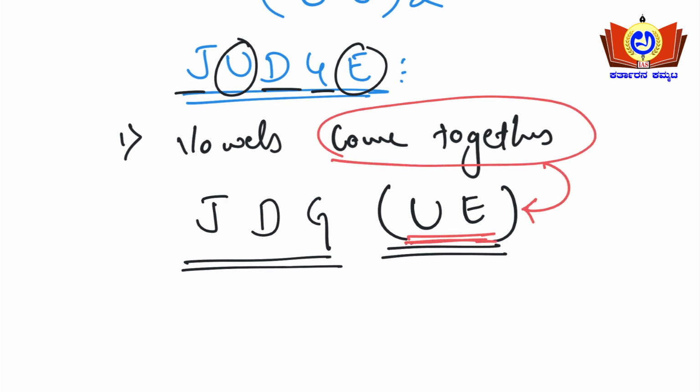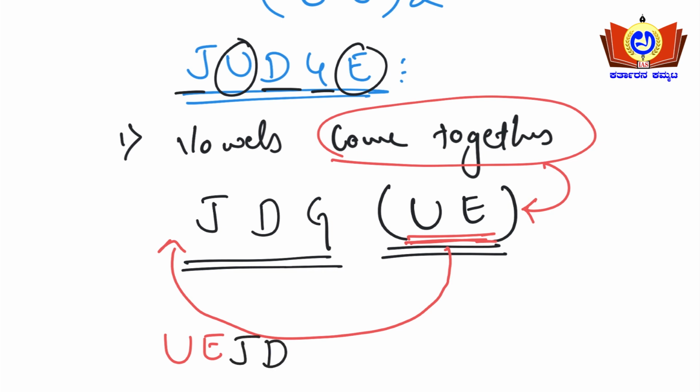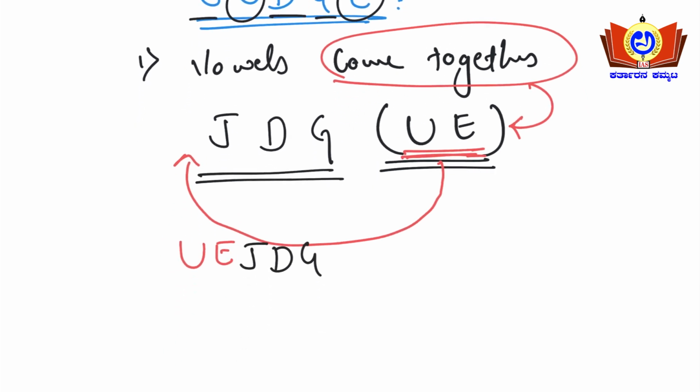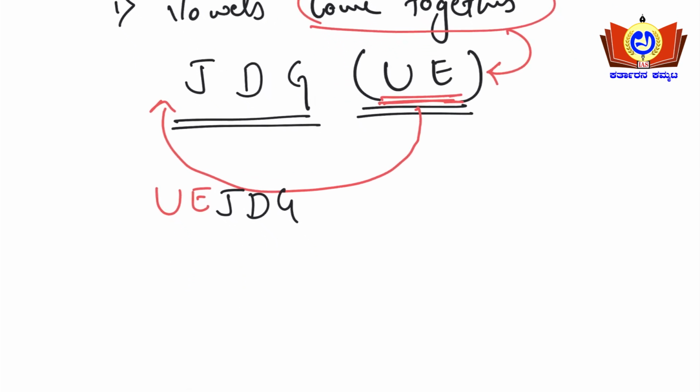This condition has been satisfied: the vowels should come together. And this U and E can be placed before, here. So U and E, then J, D, G. This can be written like this. Or else this U and E can come here, or here, or here.